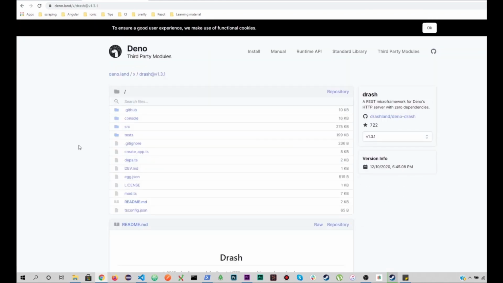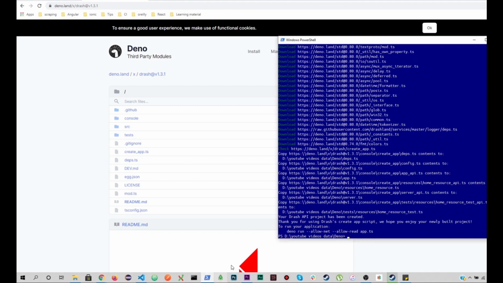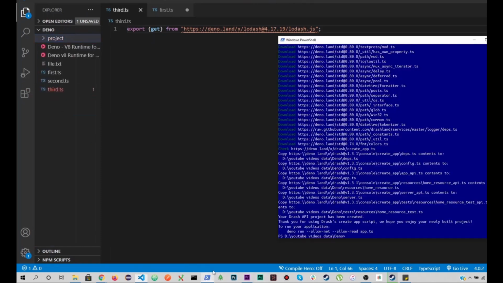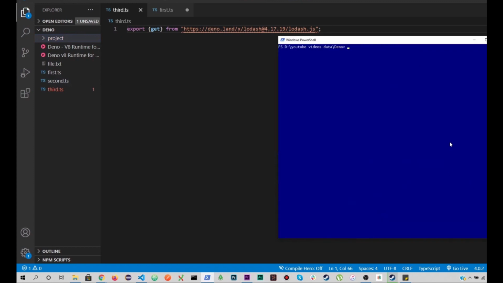So Drash is an awesome package here which we can use to actually create an automated folder structure. It gives you a CLI, just like you use create React app for creating the React applications. You can use the Angular CLI for automated creation of the Angular applications, right? So let me create a folder inside the project, right? And in my terminal, let me clear this out, and let's go into the project.